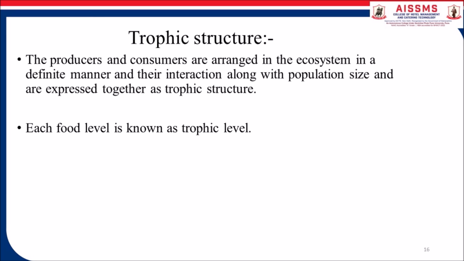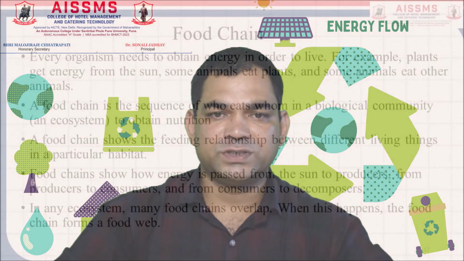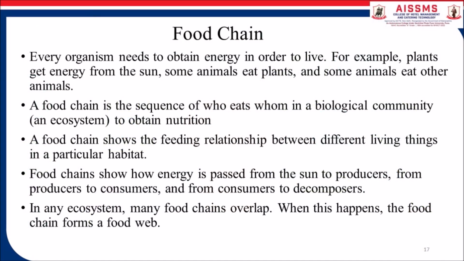Trophic structure. Each food level is known as a trophic level. Let us discuss the food chain. In a food chain, every organism needs to obtain energy in order to live. For example, plants get energy from the sun. Some animals eat plants and some animals eat other animals.